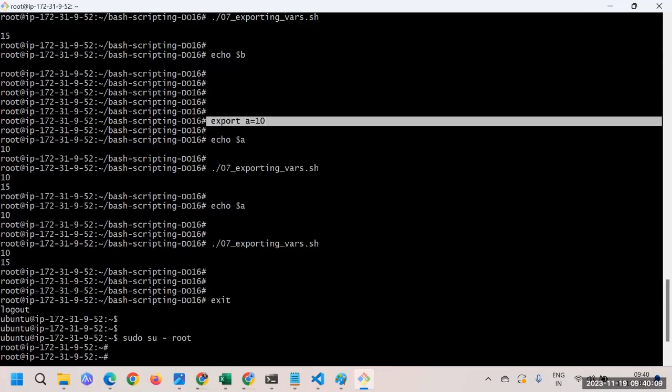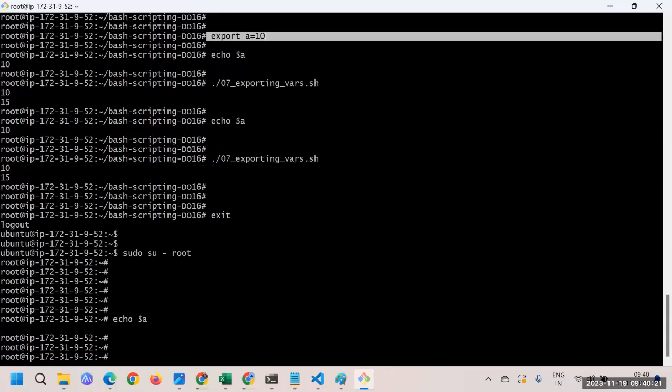While executing the script itself, you will export all the variables, and within the script most of the time your variable will get utilized. Once you switch your user, that variable is no more accessible. It has vanished.